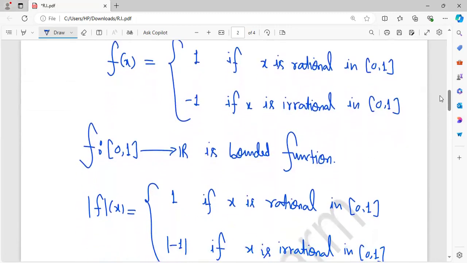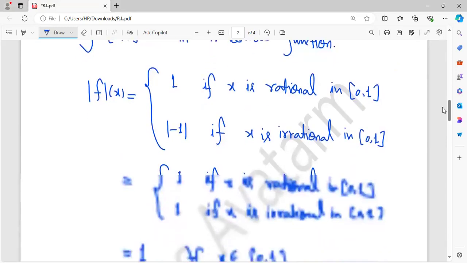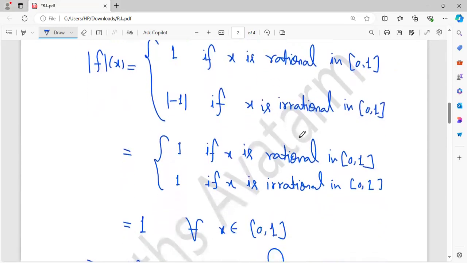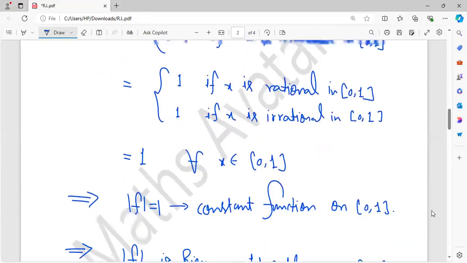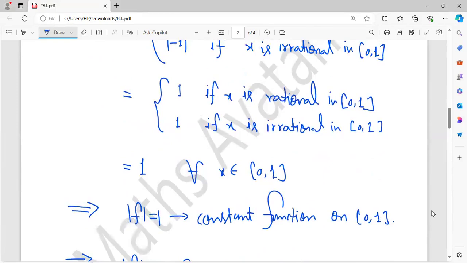What is the absolute function? You take the absolute value of its functional values. So if x is rational in the closed interval [0, 1], 1 remains as it is, because the absolute value of a positive number remains as it is. And if x is irrational, the absolute value of -1 becomes 1. So it is 1 if x is rational and 1 if x is irrational. So it is 1 over the whole closed interval [0, 1]. This function is nothing but 1, so the absolute value function is 1.